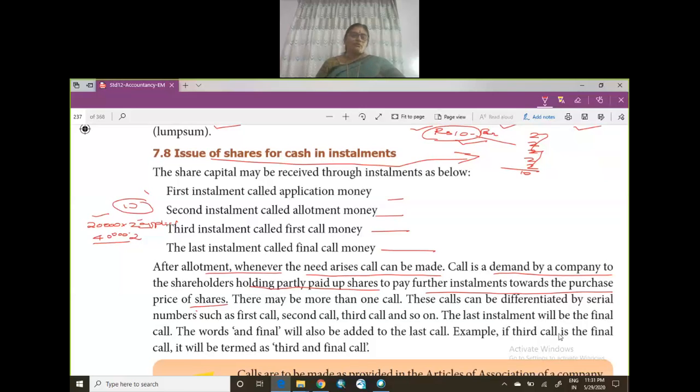Actually 20,000 into 10. So totally how much is it? 2 lakhs. So this 2 lakhs they are not going to take at a stretch. They are going to take it in the form of installments. So first 20,000, then 40,000. Then again they will say, okay, first call 3 rupees. So again they will take 60,000.